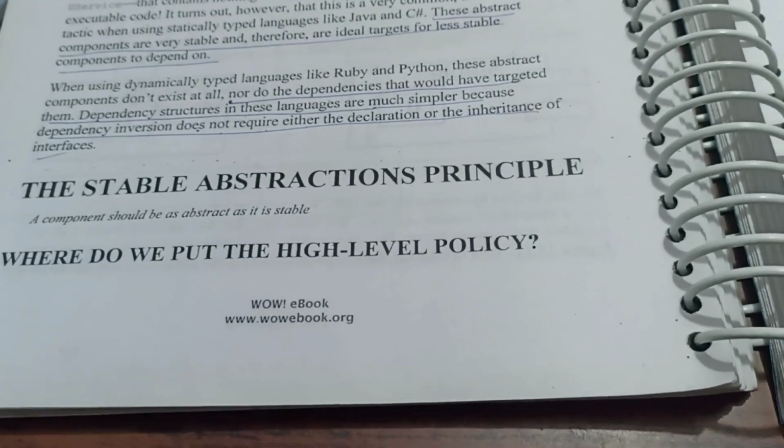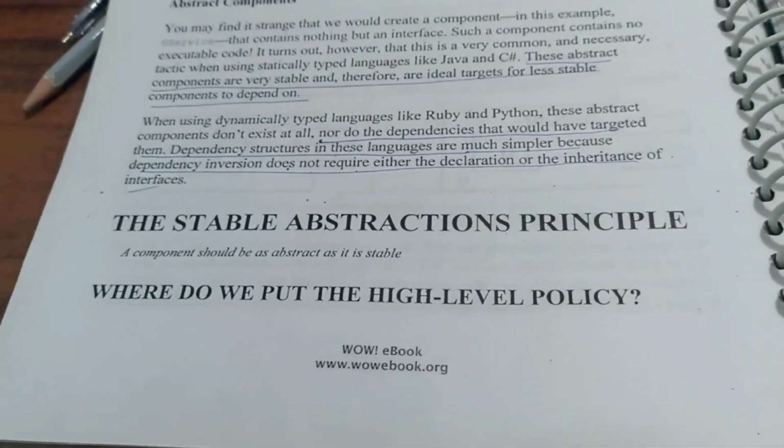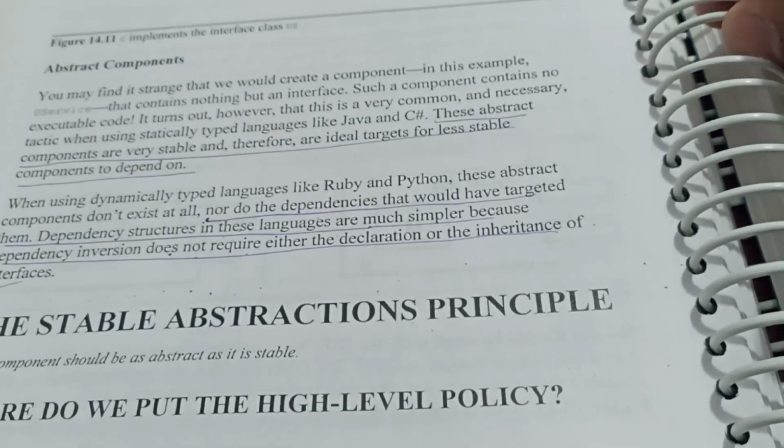Next principle in component coupling. Sorry, component coupling. In component coupling, the principle is the stable abstraction principle. In the previous video, we discussed the stable dependency principle. Now this is the stable abstraction principle.